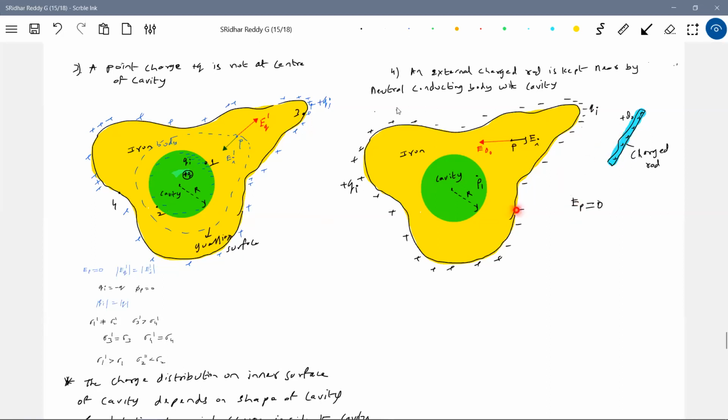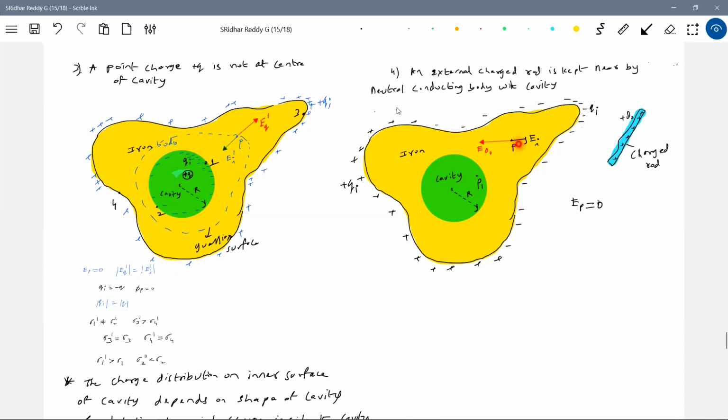Again, due to this Q naught, it will have some value. The resultant of these two charges will produce a field opposite to the field produced by the rod. Again, the net field will become 0. The charge on the outer surface of a conductor will produce a field equivalent and opposite to what the charged rod produces, so that the net field will become 0 inside the conductor.